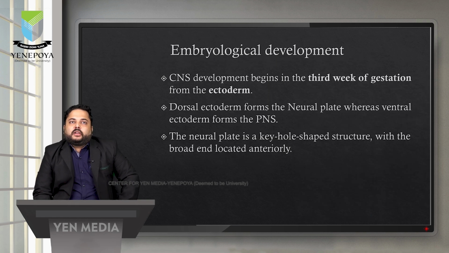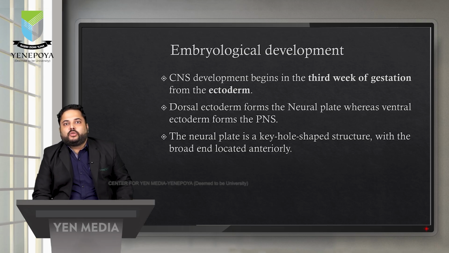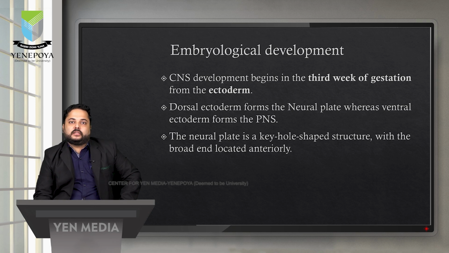So the embryological development. After fertilization, the whole process starts. There is development of the morula, there is development of the blastula, which further differentiates into the gastrula, and the whole gastrulation process takes place. So our story begins at the stage of the morula. In the morula stage, there are two layers. First is called the epiblast, the second is called the hypoblast. The epiblast further forms the ectodermal cells, mesodermal cells, and the endodermal cells. Our layer of interest is the ectodermal cell.